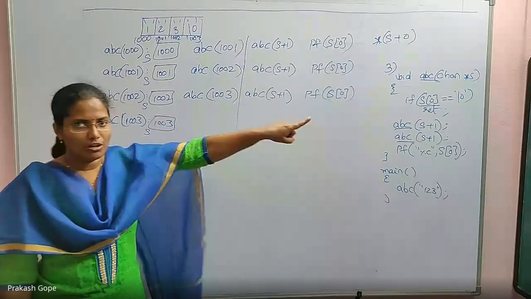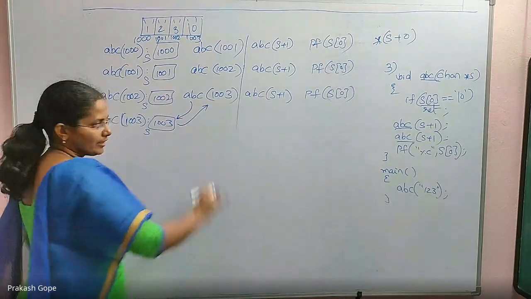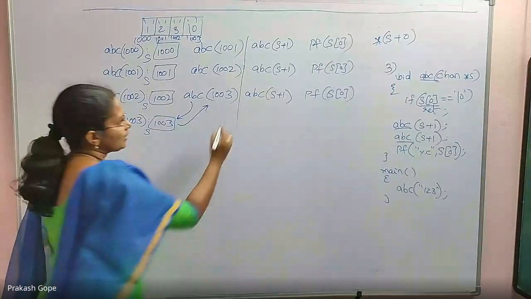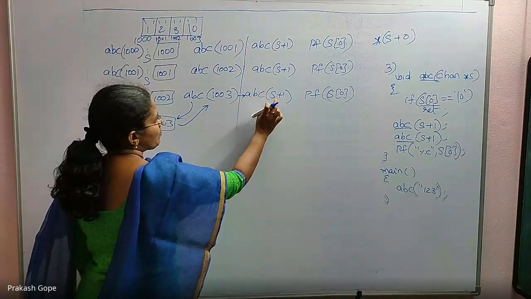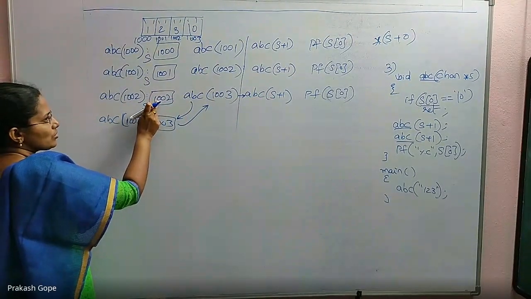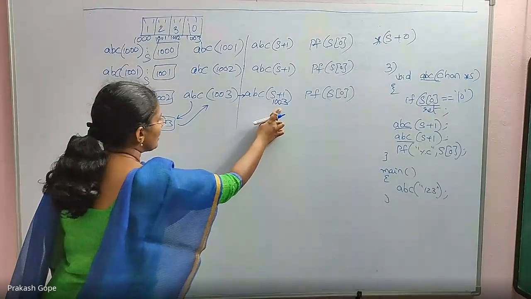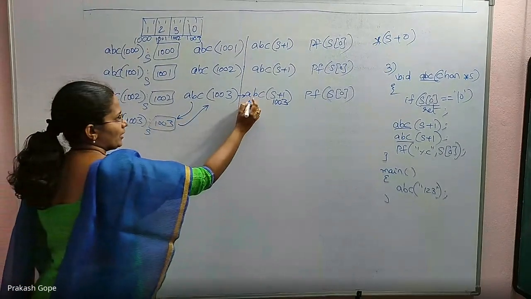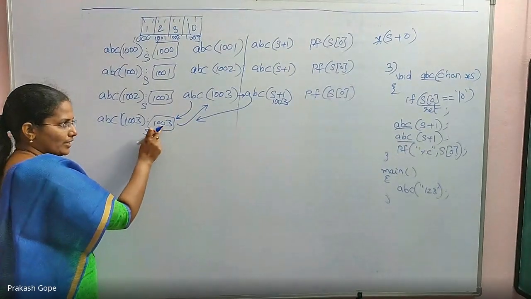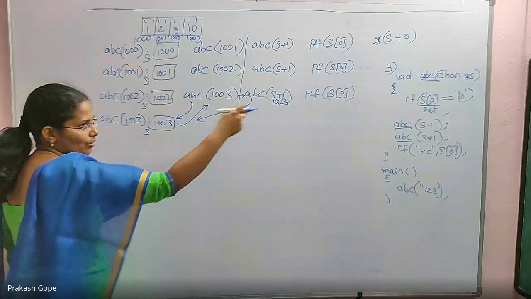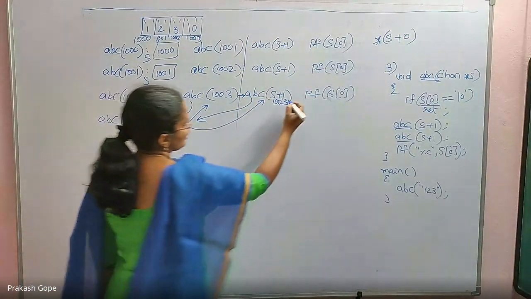Yes, it is equal to the null character. So I will return to the calling environment, just return, nothing, and continue the pending lines. Now I will look at this, ABC of s plus 1. In this environment, s is 1002, s plus 1 is 1003. So call ABC of 1003. This is also ABC of 1003 only. So I will come to this environment, execute, and it returns because s of 0, with s being 1003, its content is null. So it returns.